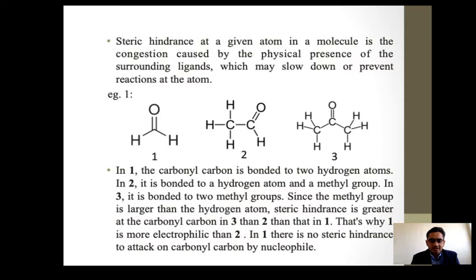So here that is the formaldehyde, this is the acetaldehyde, this is the acetone. What exactly happens in the formaldehyde? Only two hydrogens are there. So for the attack on this carbon, any nucleophile finds it very easy. There is no crowd, no disturbance for the attack on the formaldehyde. This is the formaldehyde. But in the acetaldehyde, on one side one CH3 group is added.